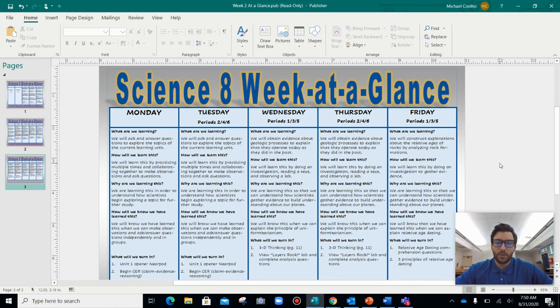So on Monday and Tuesday, we're going to be starting up our Unit 1, Change Over Time. We're going to ask and explore questions to explore the topics of current learning unit. So we're going to be looking at geological processes and asking questions and investigating in the same way that scientists would to figure out how things work and where things belong.